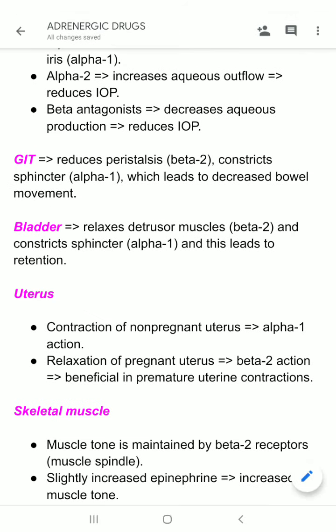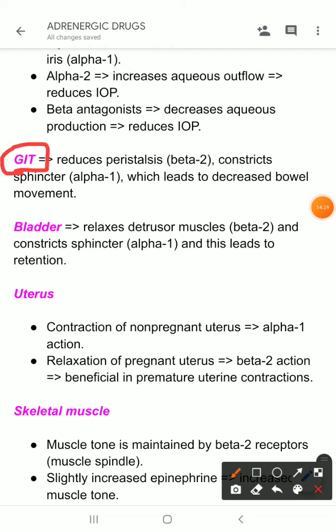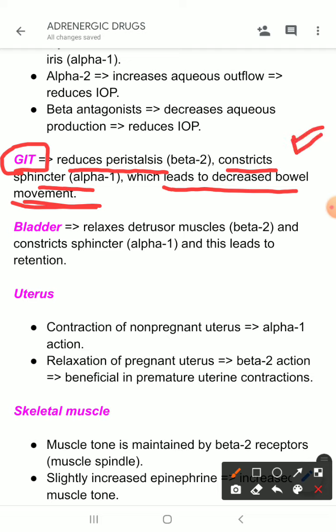They have actions on GIT, which is they reduce peristalsis and constrict the sphincter. That means there is decrease in bowel movement and constipation may be produced. But this thing is not clinically important. We actually do not use drugs targeting this action, so this is less important.